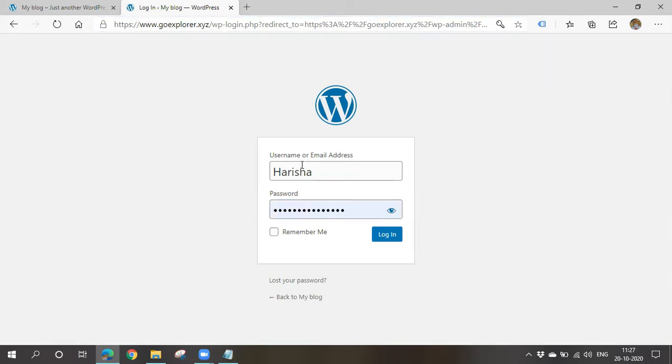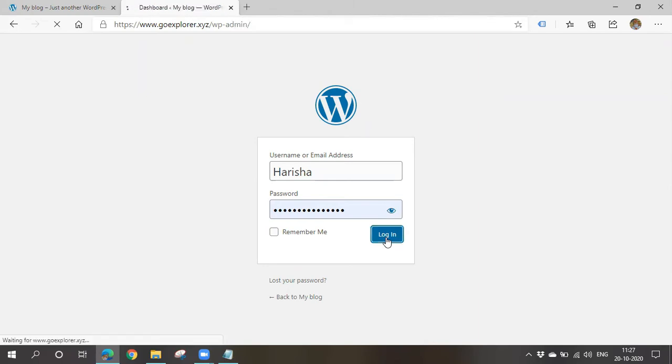Now you have to log in using your username and password. While installing WordPress, when you go to cPanel and try to install WordPress, only then you have to give your own username and password so that you can log in. So I'll click on login.